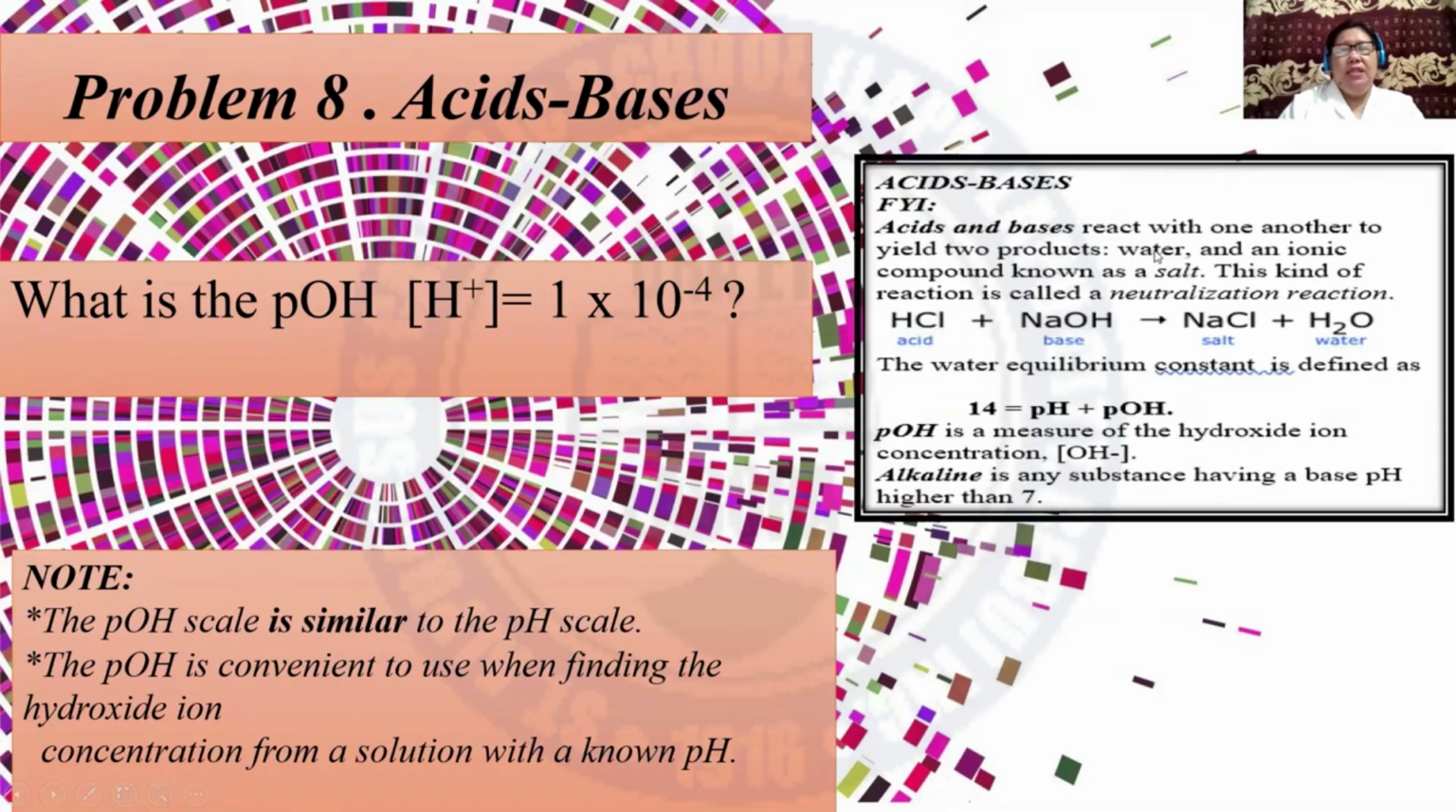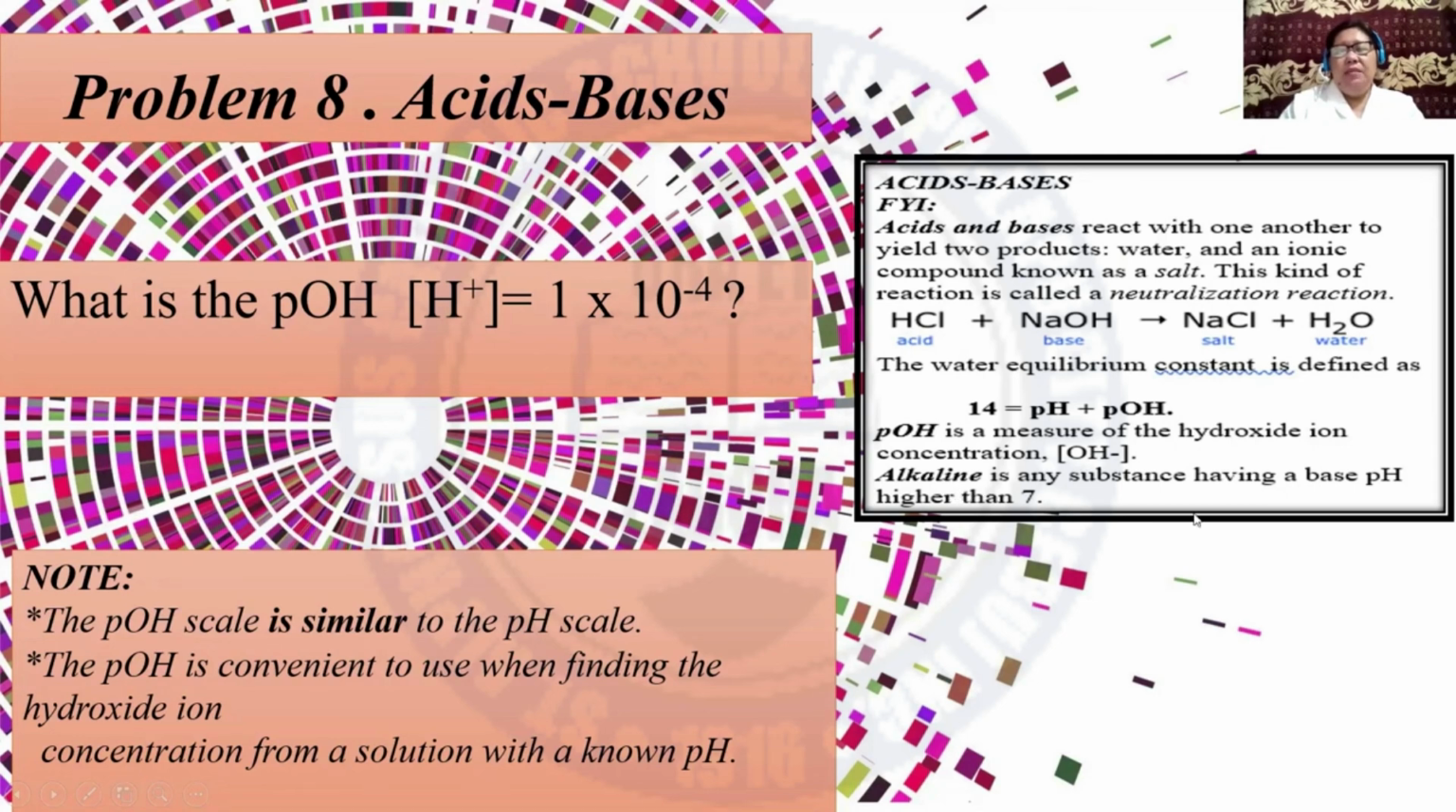So acids and bases react with one another to yield two products, water and a unique compound known as salt. This kind of reaction is called a neutralization reaction. You can have this in your chemistry. And then the water equilibrium constant is defined as 14 is equal to pH plus pOH, wherein pOH is the measure of hydroxide ion concentration equivalent to OH negative.